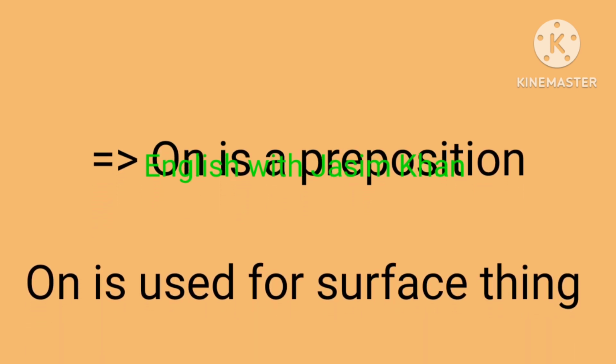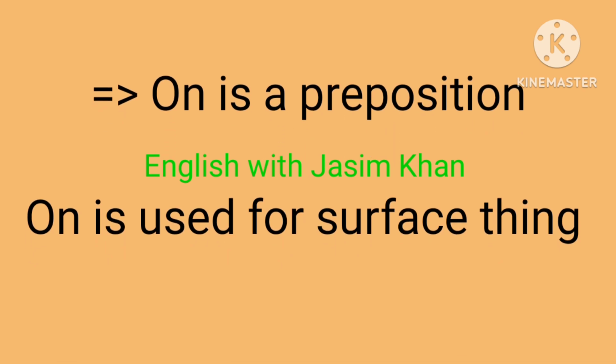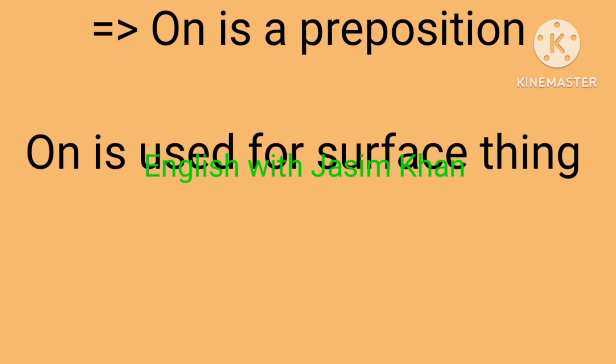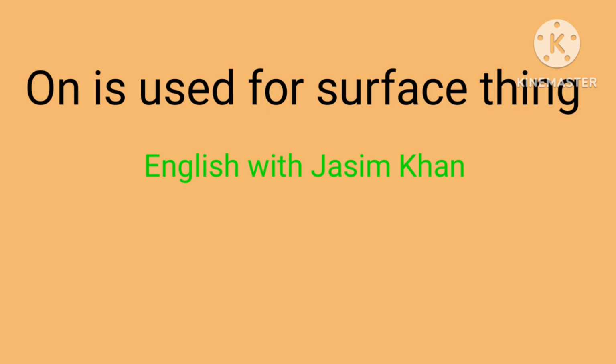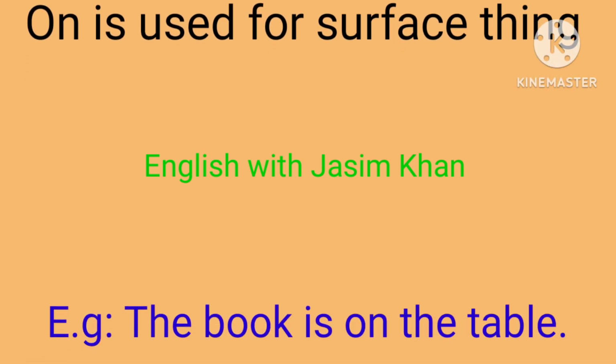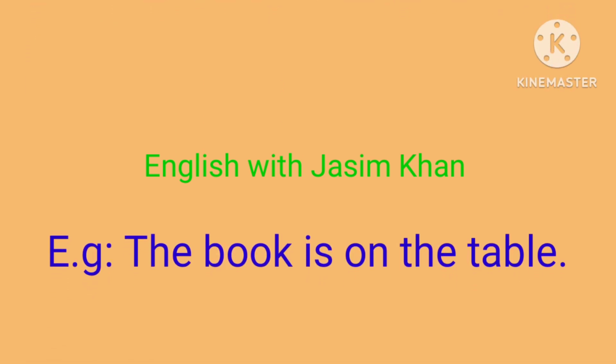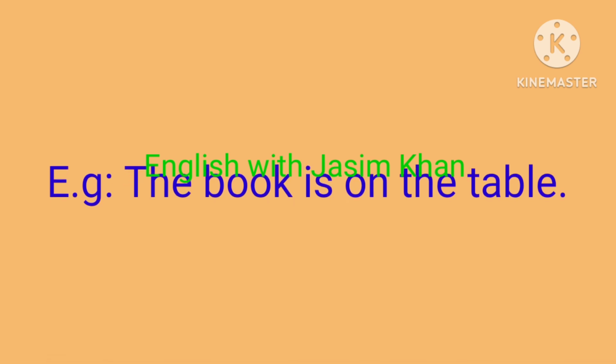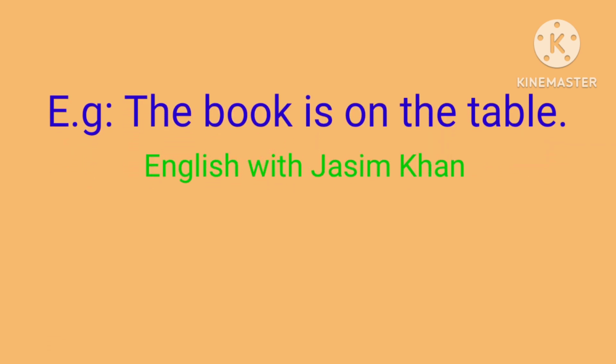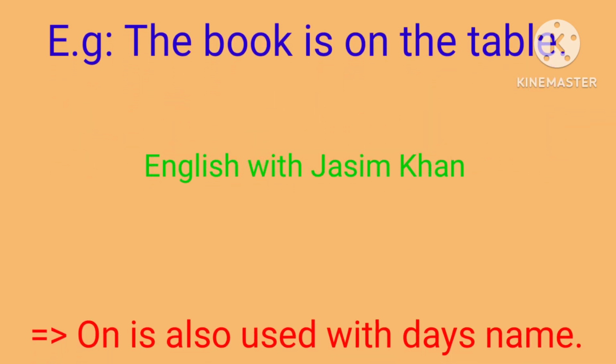"On" is used for surface things. For example, the book is on the table.